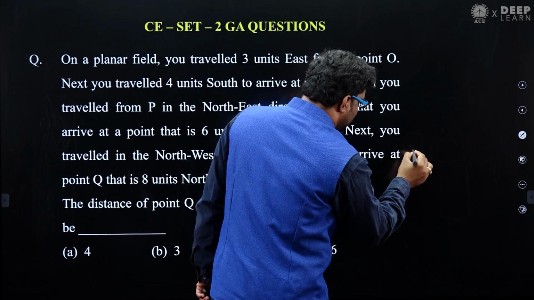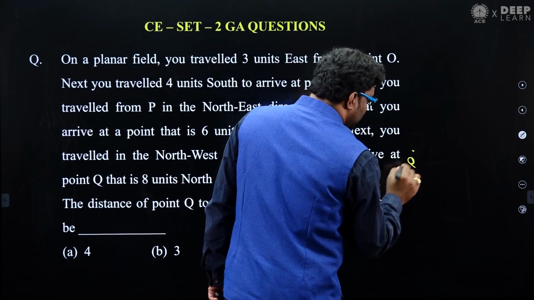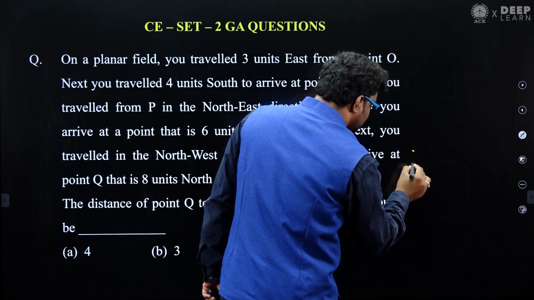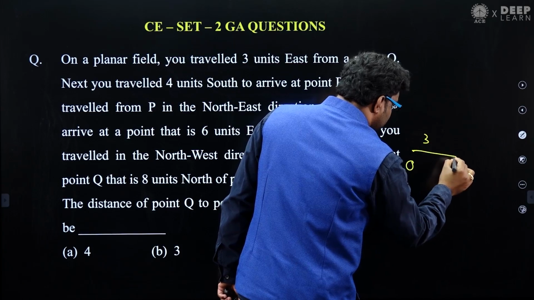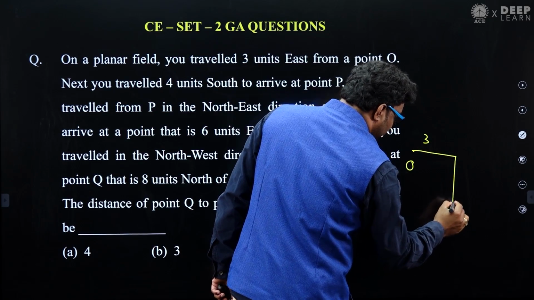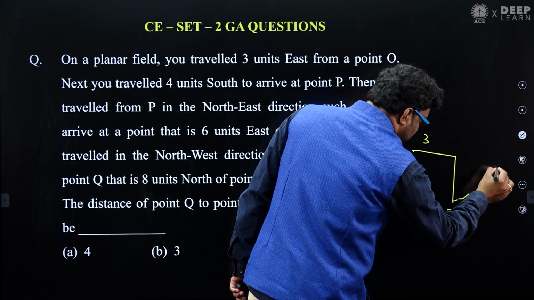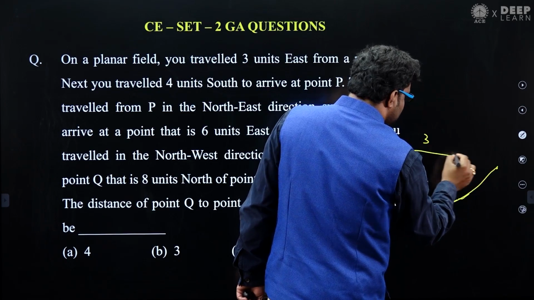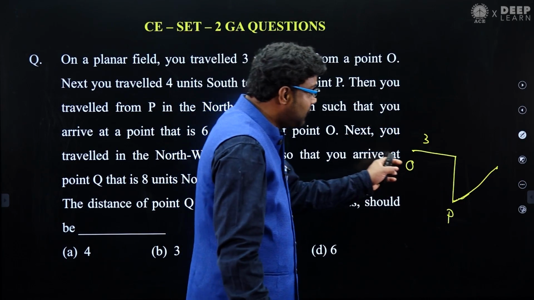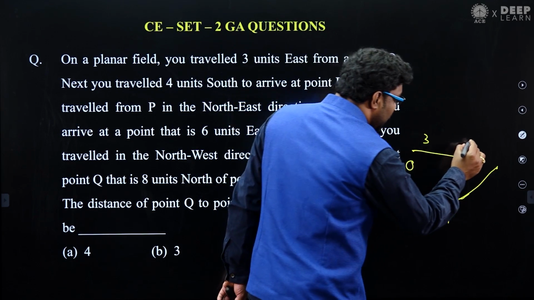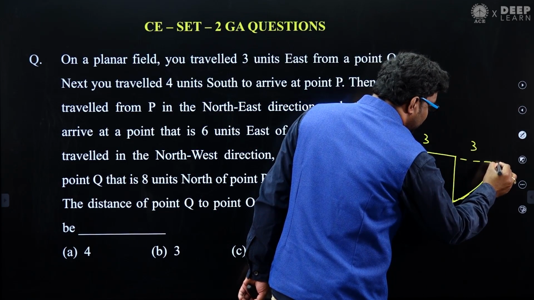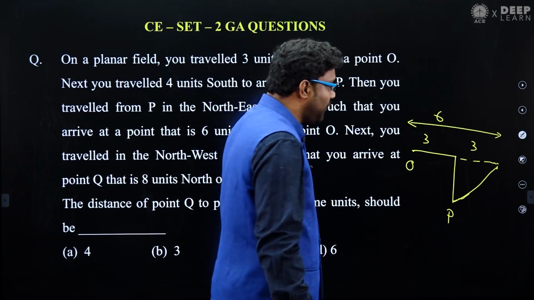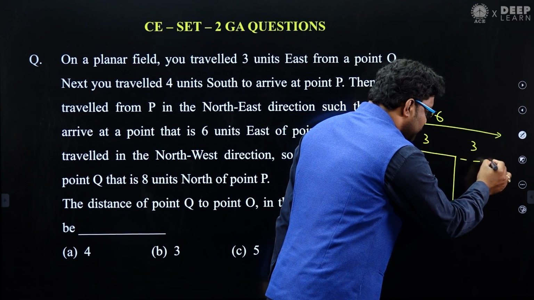You started at O, you went 3 units east, then 4 units south, and you came to point P. From P you are traveling northeast, and you should reach a point 6 units east from O. Already 3, here 3 should be there. You reach the point which is 6 units in total from O. This is the point you reached.